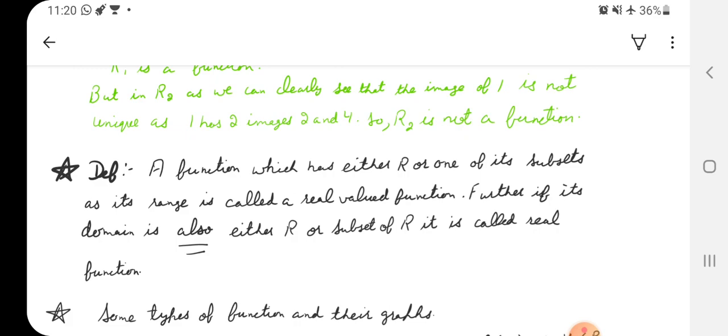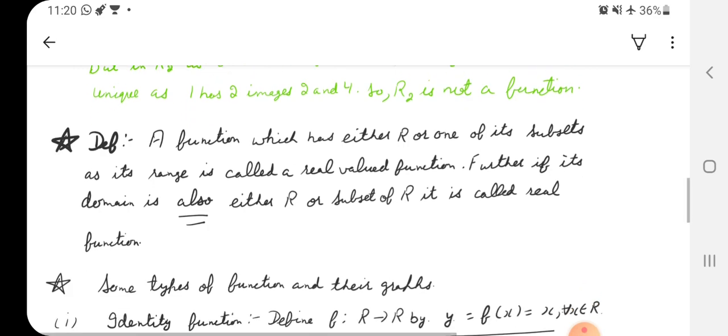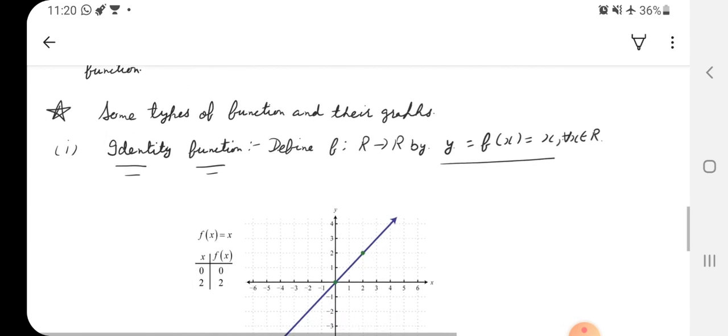Real and real valued are different. Real valued means it will give us values as real, that means our output is real. So images are real, going into the set of reals. So our second set, that is the range, must be R or a subset of R, right?